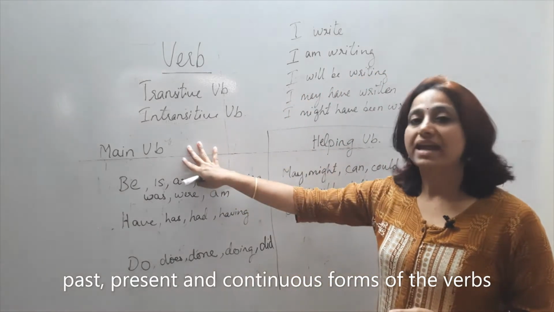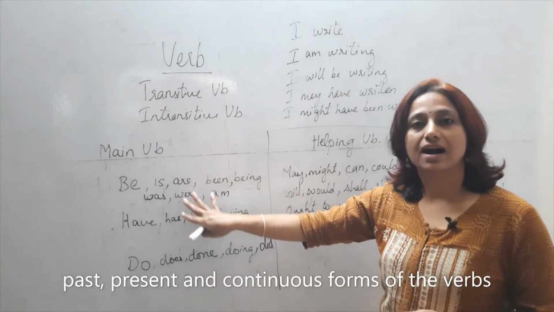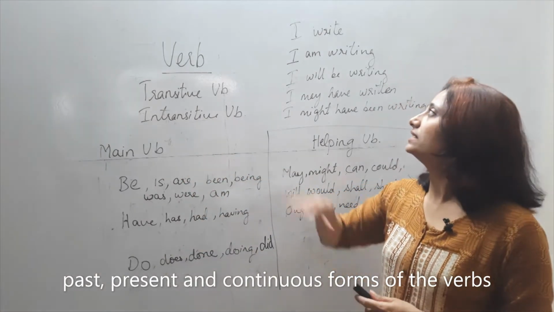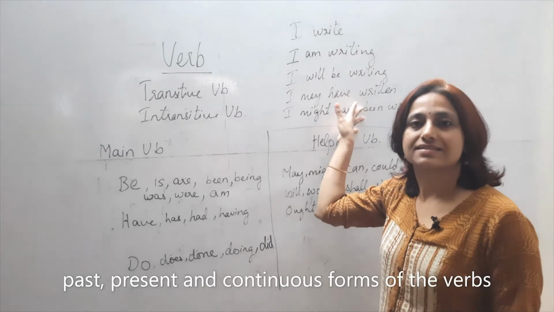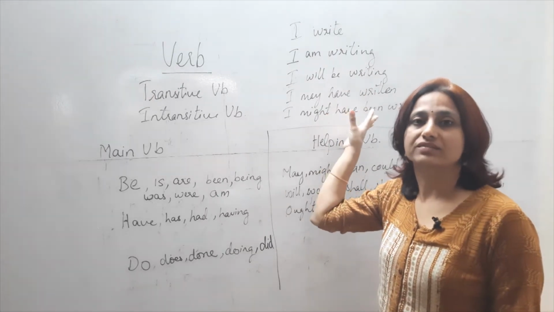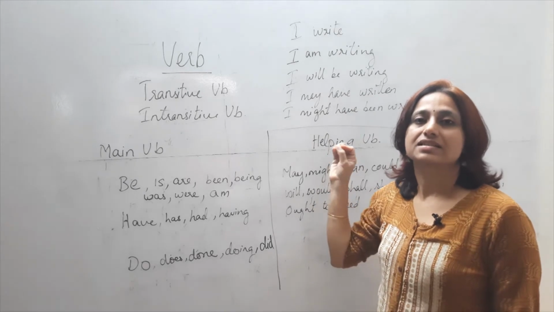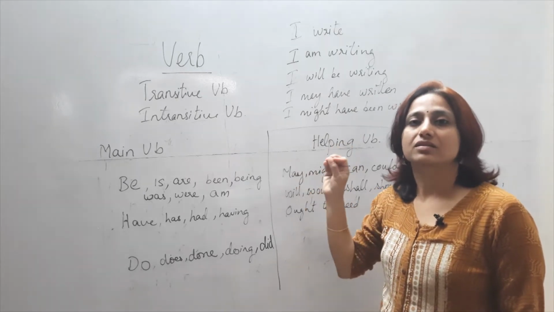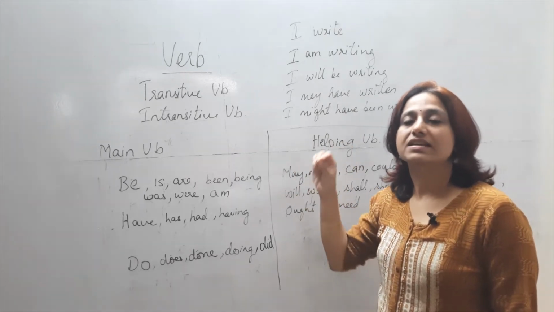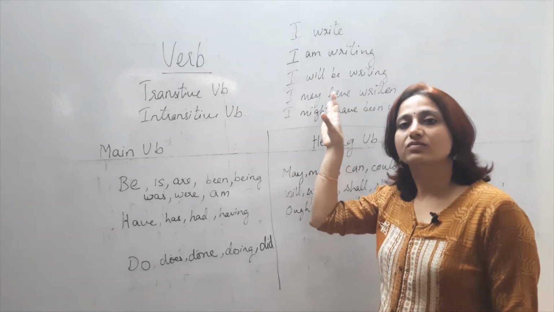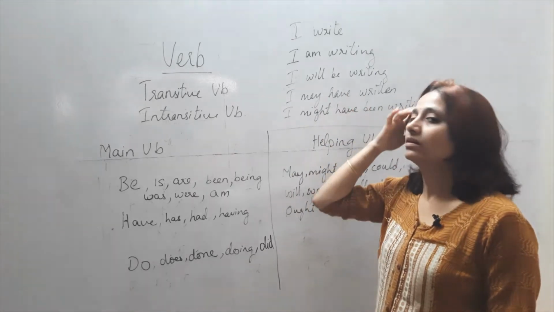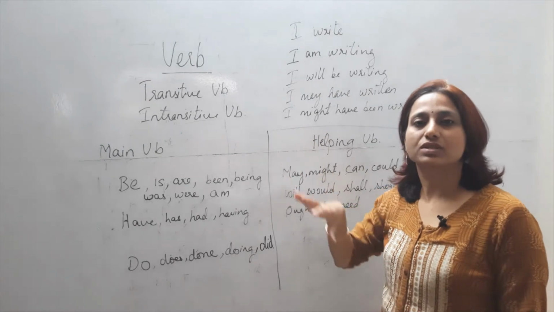So, main verbs are very important in a sentence. Without verbs, you cannot talk about the subject. Subject is a person, noun. A noun or pronoun always follows with a verb. A noun always has to do some action.